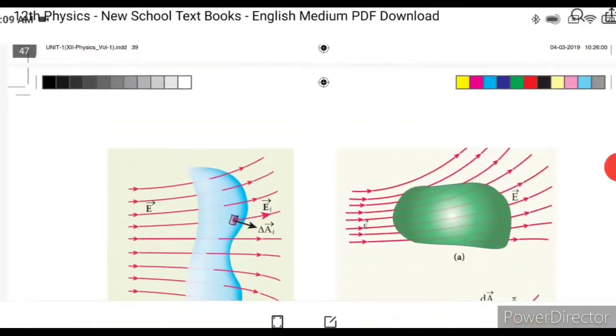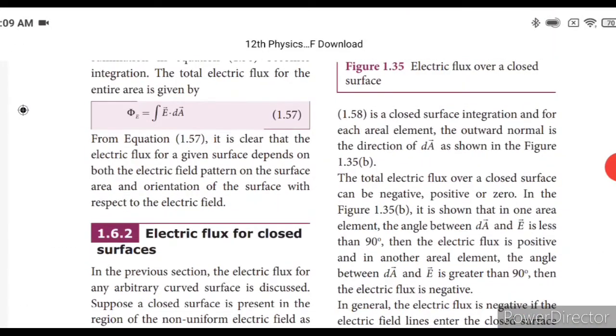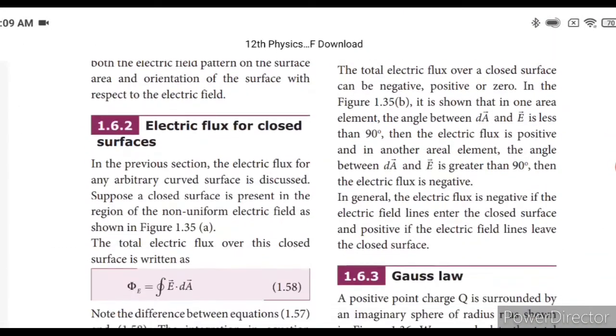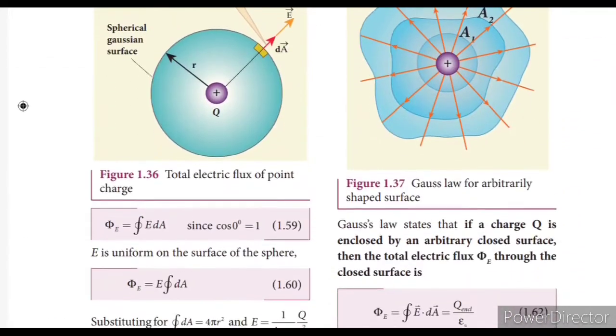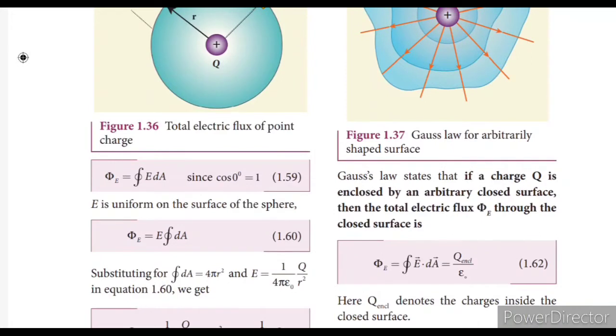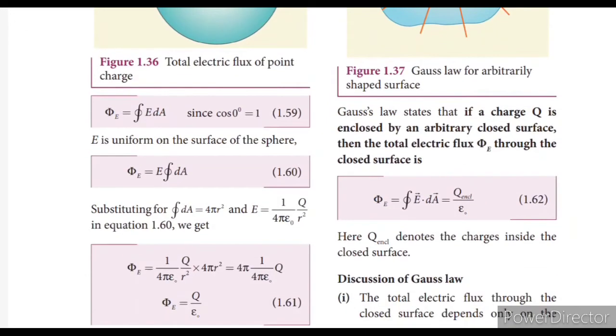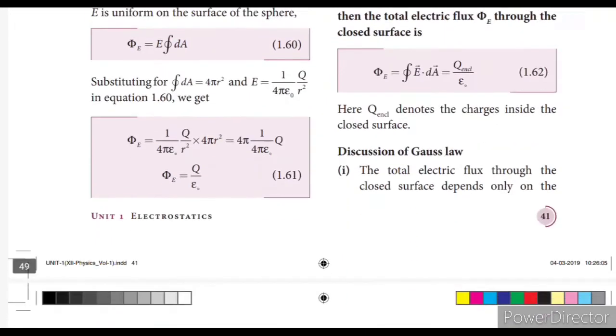Gauss law is one of the important topics. If a charge is enclosed by an arbitrarily closed surface, then the total electric flux phi through the closed surface is phi equals q by epsilon naught. Here q denotes the charge inside the closed surface.